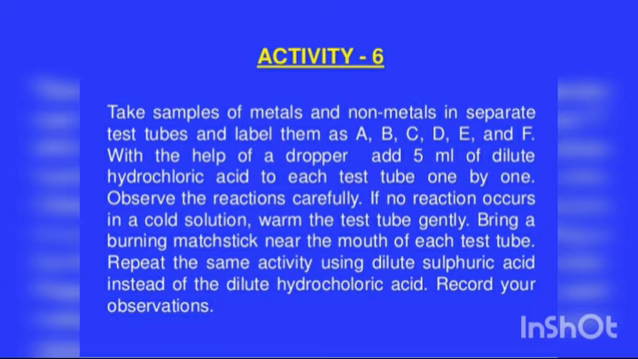Some metals as well as non-metals. Take them in separate test tubes and label them A, B, C, D, E, F. With the help of a dropper, add 5 ml of dilute hydrochloric acid to each test tube one by one. Observe the reactions carefully. If no reactions occur in the cold solution, warm the test tube gently. Warm means heat it a little bit.